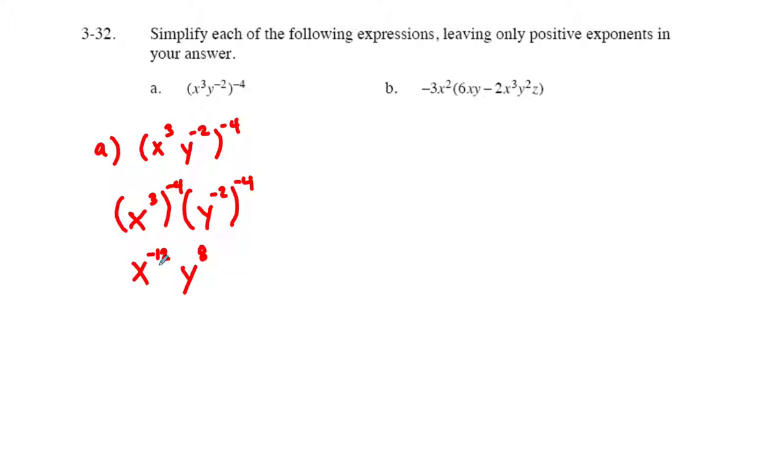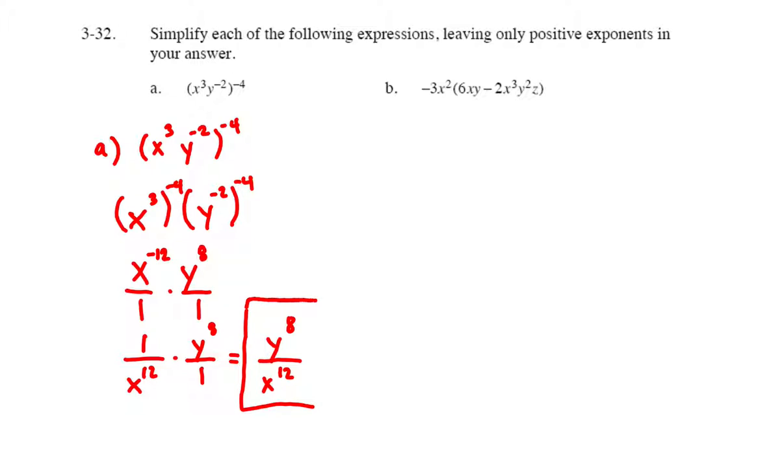We still have the negative here, but remember when we are trying to change our exponents from negative to positive, x to the negative 12th over 1 times y to the 8th over 1. We're not changing this one, but this is the same thing as 1 over x to the positive 12th times y to the 8th over 1. And when we simplify that expression and put it back together, we're going to have y to the 8th power over x to the 12th power. And that will be the simplified answer here for part A.